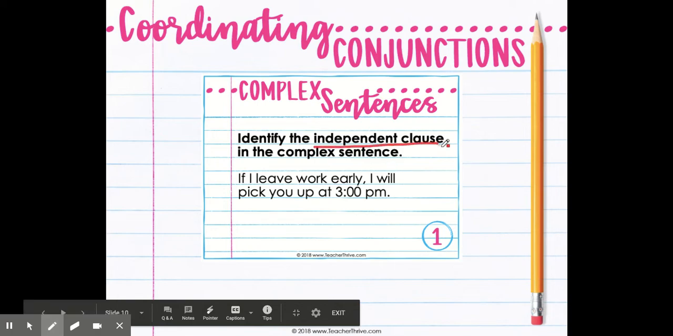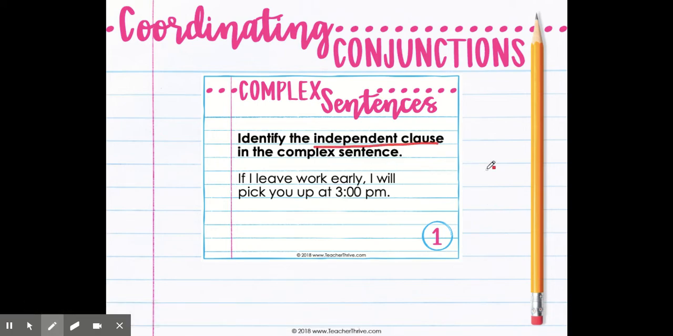One task card might have you find the independent clause. Remember, the independent clause is the one that stands all by itself. Okay, so let's look at this sentence. If I leave work early, comma, so that tells me that this is a clause and that this is a clause. So now I have to decide which part is dependent, which part is independent. And remember, I'm looking for independent, the one that can stand all by itself.